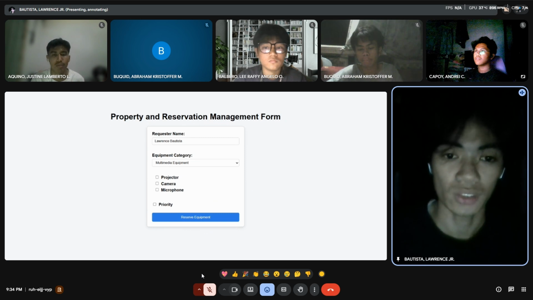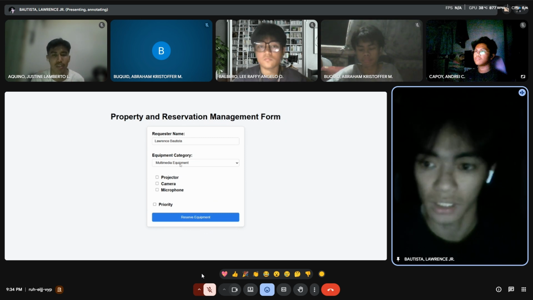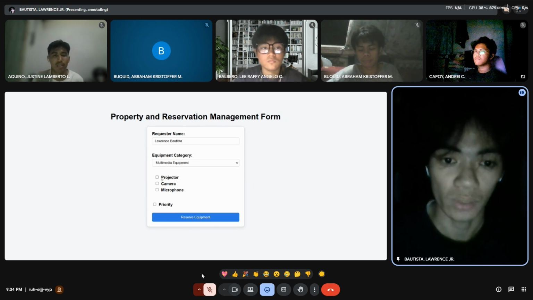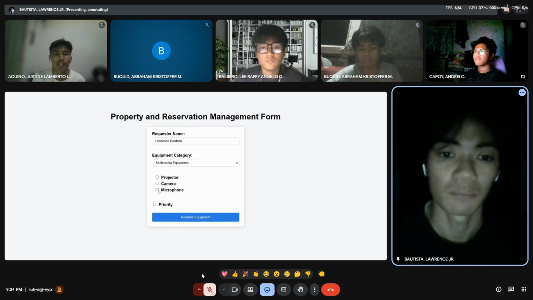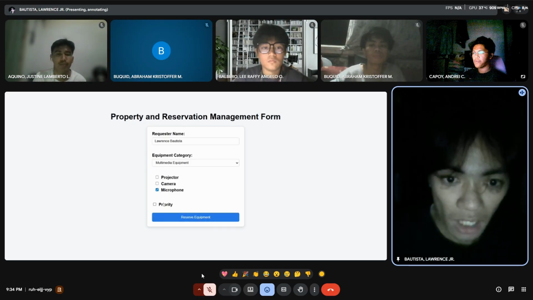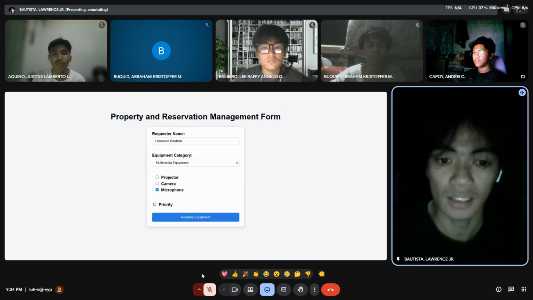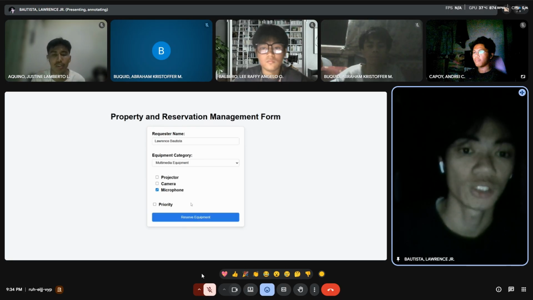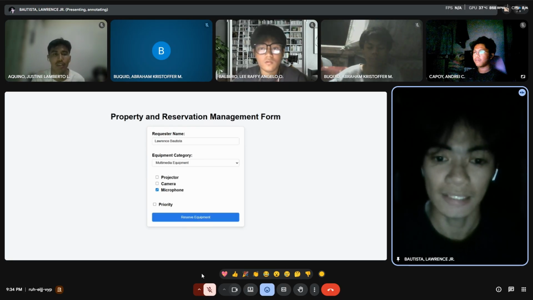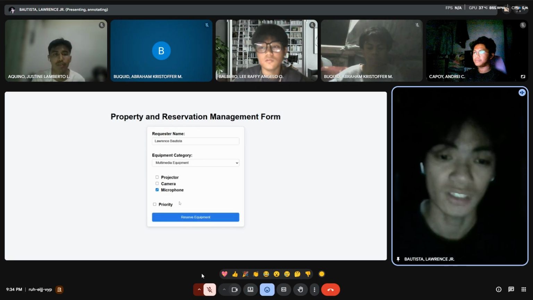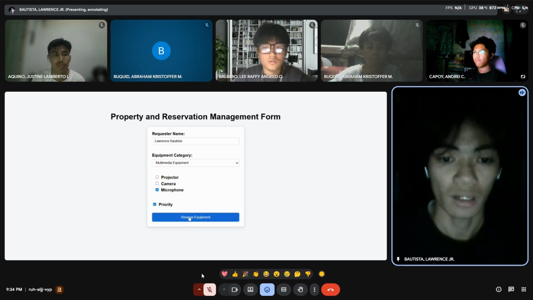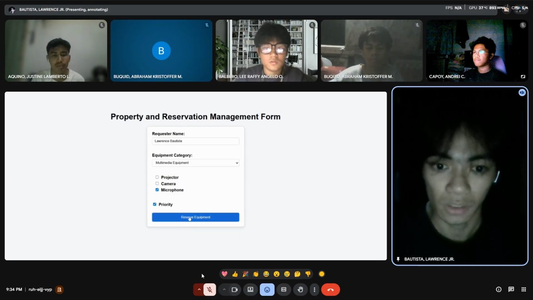So I'm going to choose multimedia equipment for the category, and for the devices, we're going to pick microphone. This checkbox indicates priority, and it should also be checked before clicking reserve equipment. So let's try. We click reserve equipment.